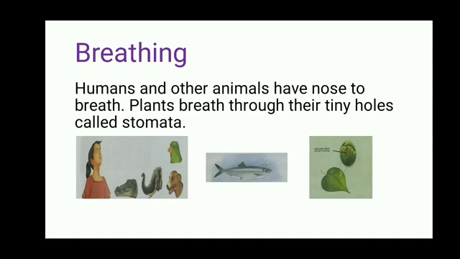Our next topic is breathing, यानी सांस लेना. So class, we know that all living things breathe. Without breathing, no one can exist on this earth. Humans and other animals have a nose to breathe. They breathe through their nose. Plants breathe through tiny holes called stomata. Stomata are the small pores on leaves through which plants take in air. And fish can breathe too. They use their gills to breathe instead of their mouth.